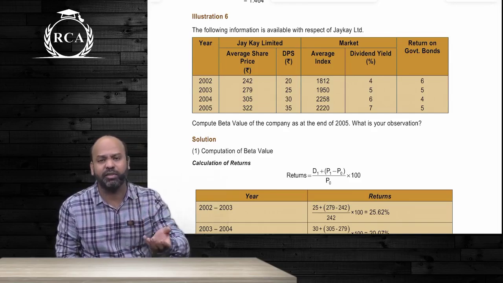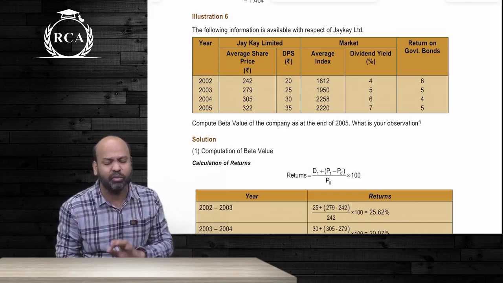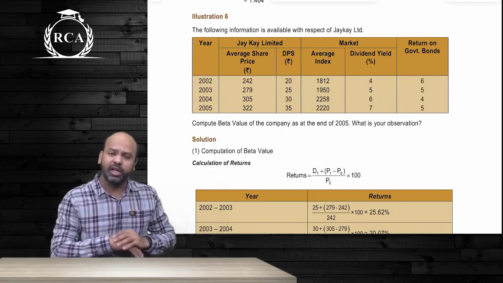If beta is more than 1, it means the risk of the security is more than the overall risk of the market. If beta is less than 1, the risk of the security is less than the overall risk.